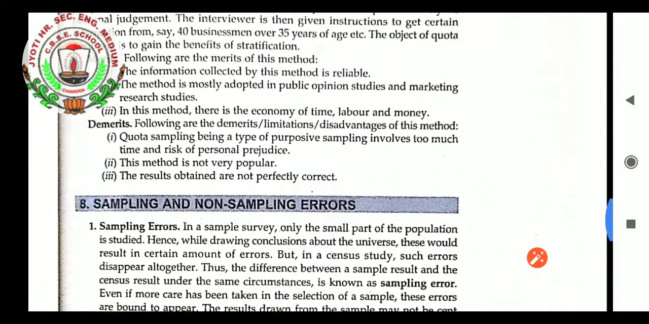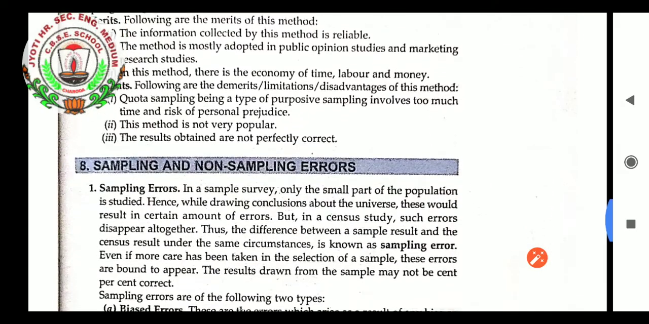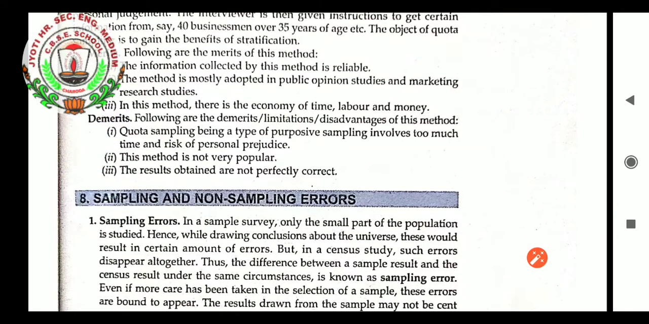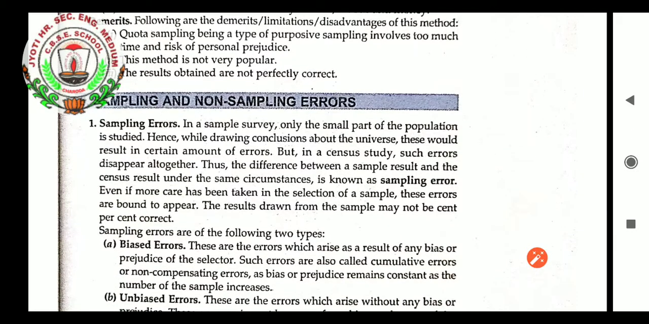Next, students, after this quota sampling, the types of sampling methods are over. Now we will learn sampling and non-sampling errors. There are some types of errors which arise during sampling. Let us learn that. Sampling error. In a sample survey, only a small part of the population is studied, students. Hence, while drawing conclusions about the universe, this would result in a certain amount of error.